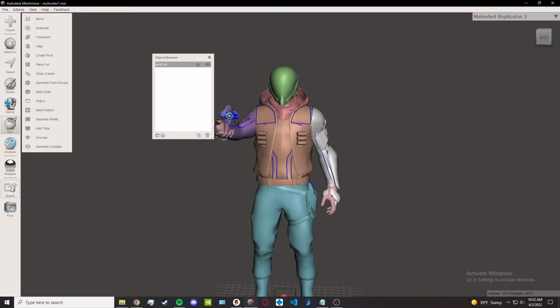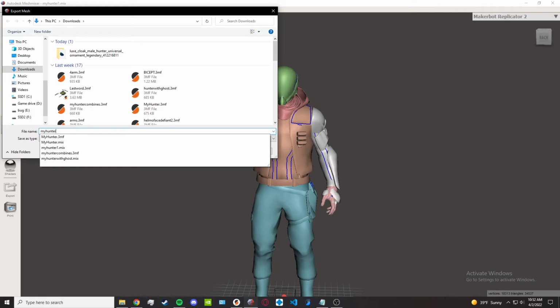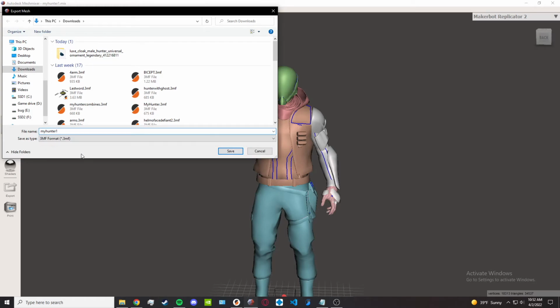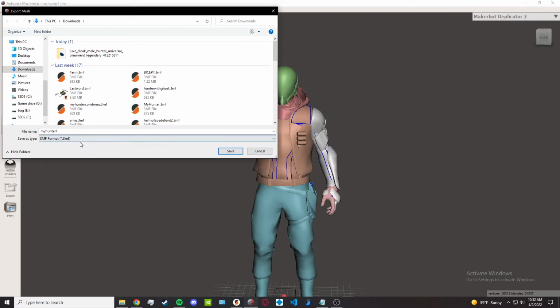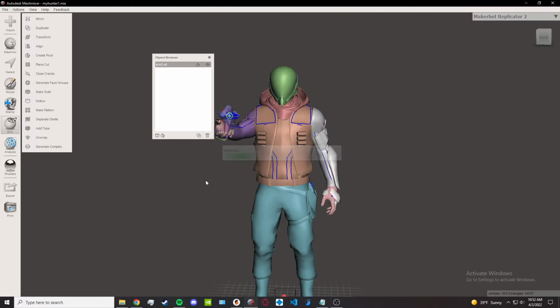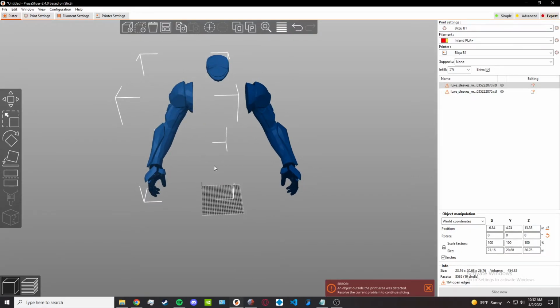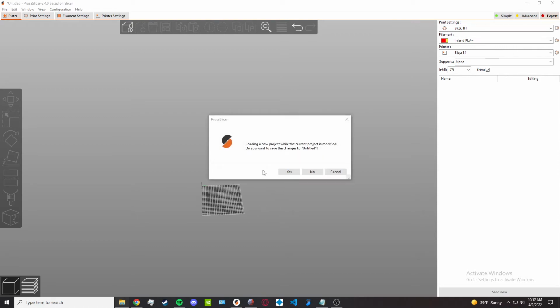Now that we're done here, my hunter. Save this as a 3MF. I like 3MF because it's a higher quality format. Go ahead and hit save. Go back over to Meshmixer here. Back to our download. Grab the My Hunter large,